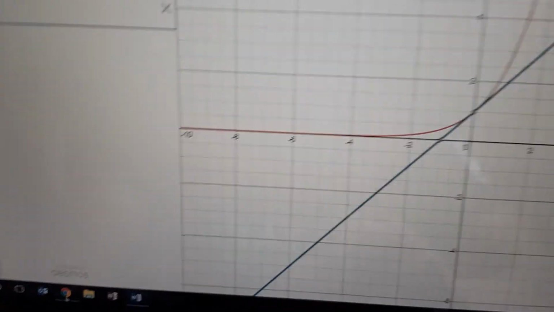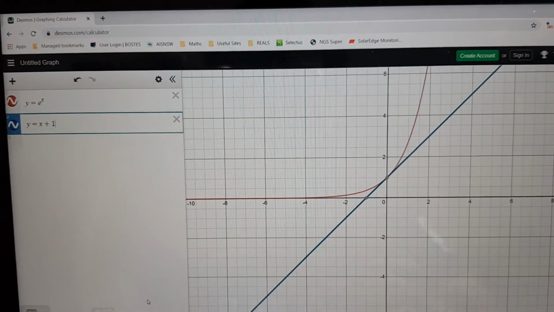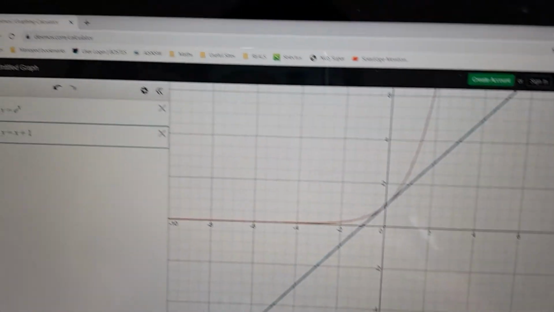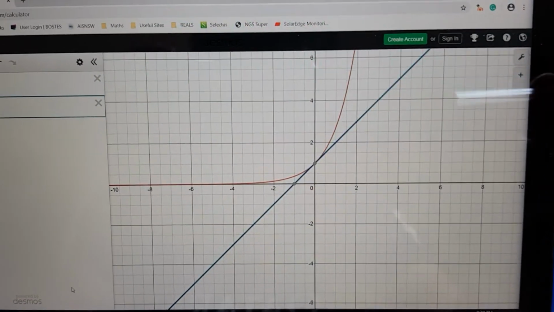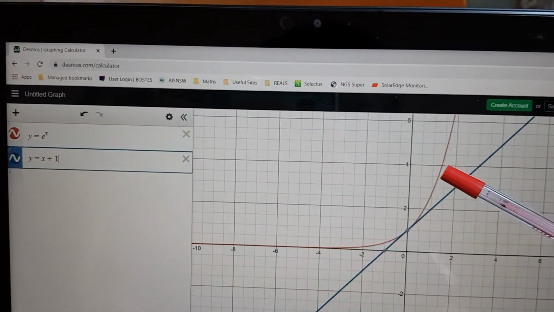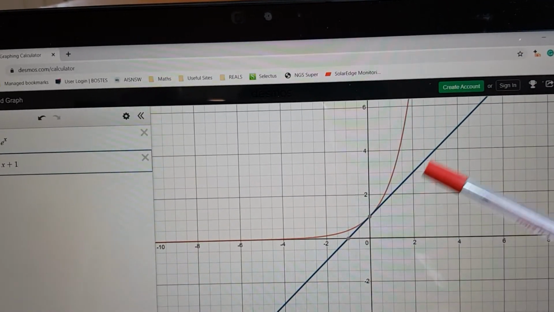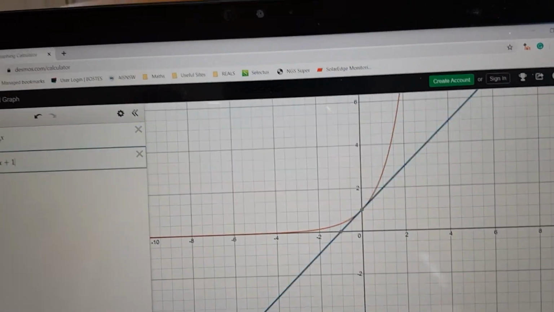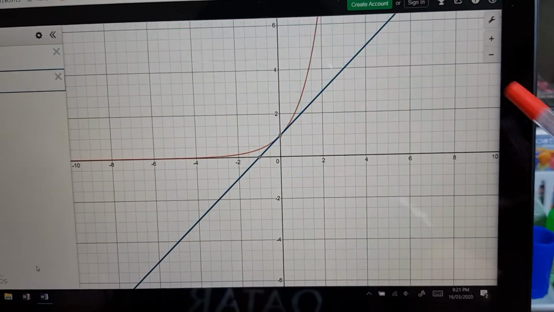Why? Well, let me take you to the decimals. Okay. And if I graph those two, the blue line is obviously y equals x plus 1, or m plus 1. And this red curve is e to the x, or e to the m if you like. But what happens as m goes to infinity? Well, the rate at which the exponential function grows outweighs the rate at which this straight line increases. I'm not talking about in the vicinity here of x equals 0, but when x gets really large, far out here.